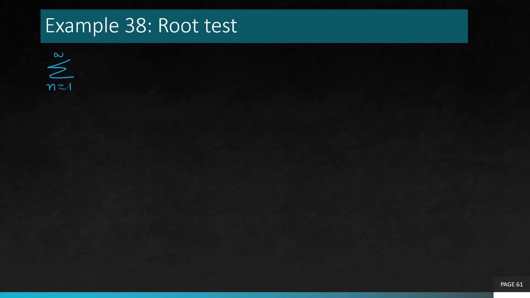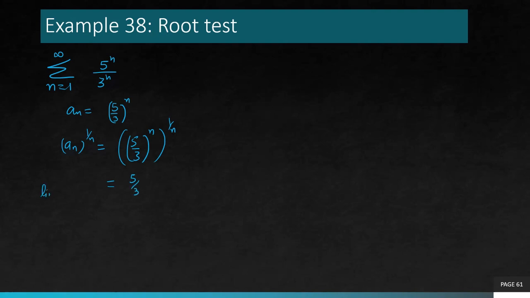Summation n is 1 to infinity, 5 to the power n over 3 to the power n. So it's actually 5 over 3, to the power whole of n. When you take the power 1 over n of the whole thing, it's simply 5 over 3. Now if you take limit n goes to infinity for the same, it's greater than 1. So thus by root test, this series obviously diverges.